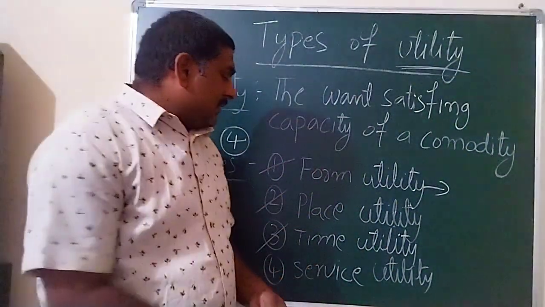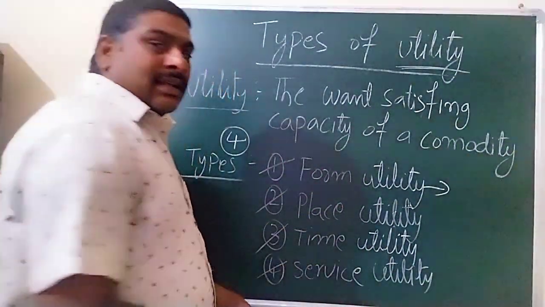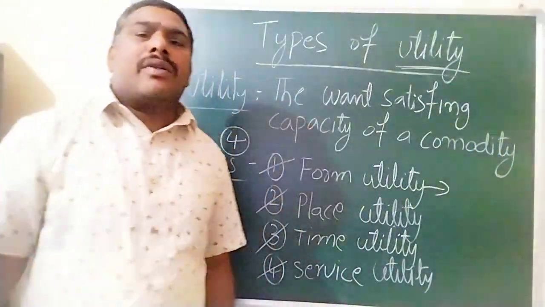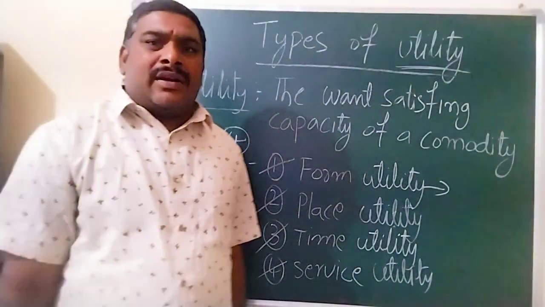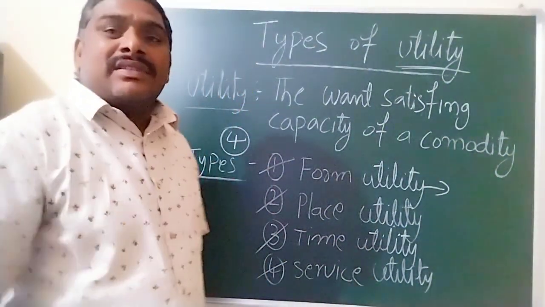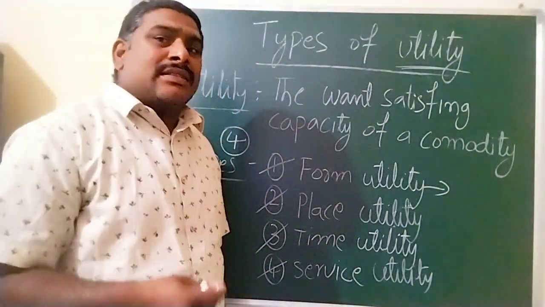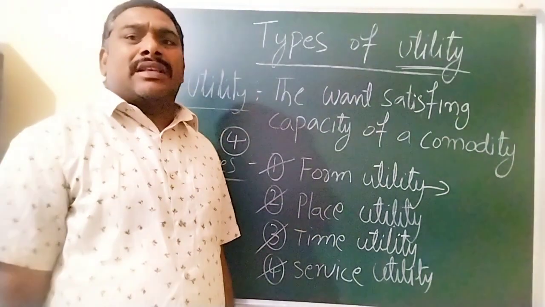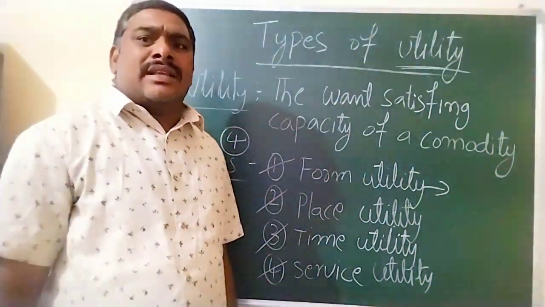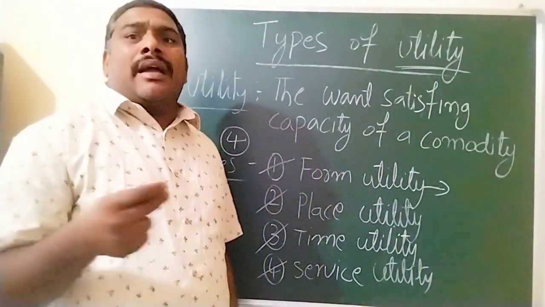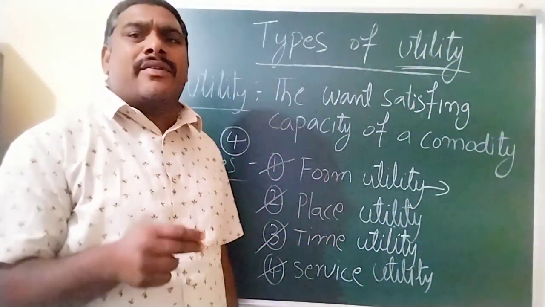Next, service utility. Services also satisfy human wants. For example, teachers' services, lawyers' services, doctors' services, hospital services, transportation services, and electronic tools also satisfy our wants.